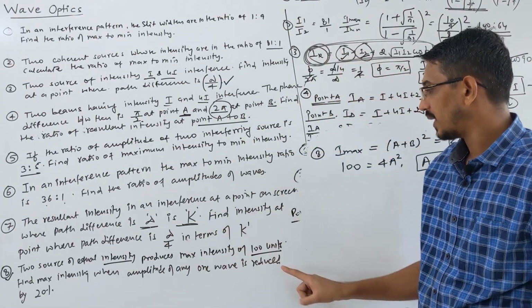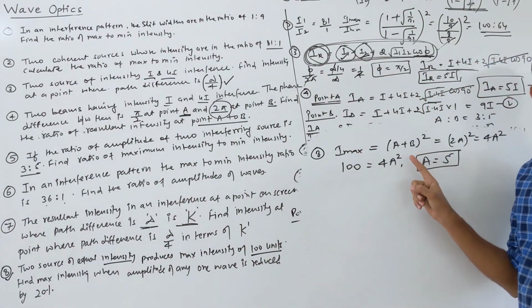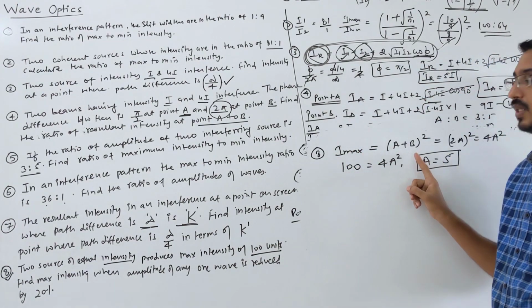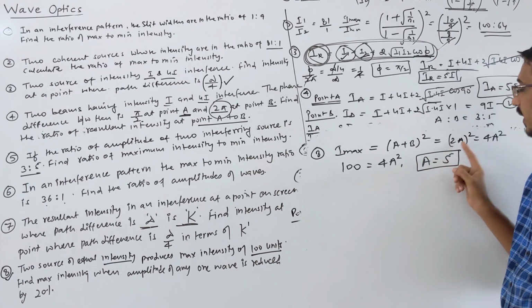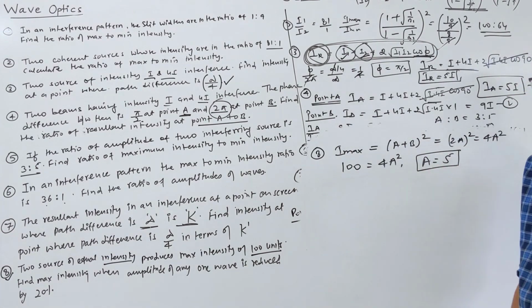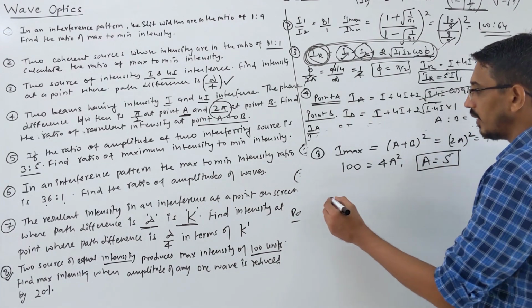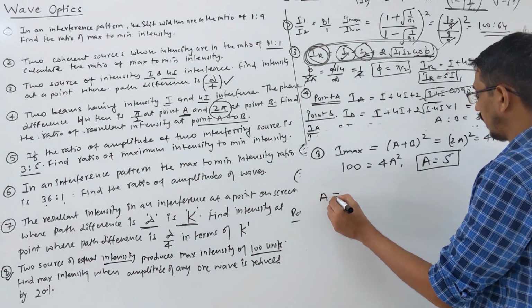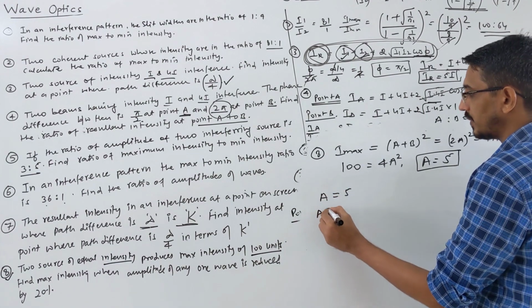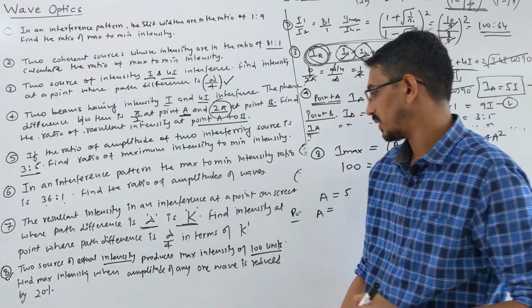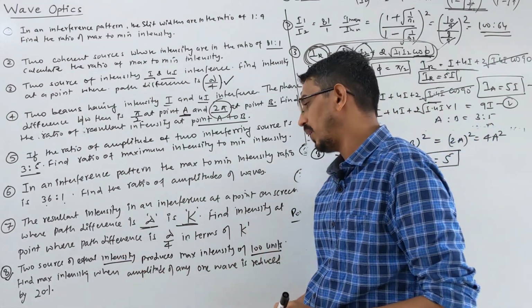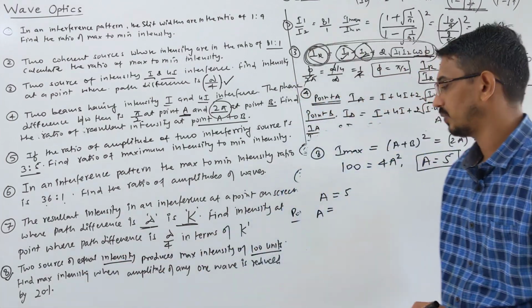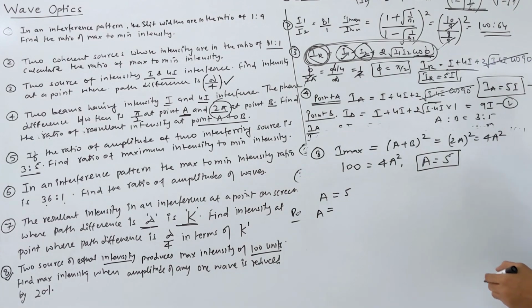So their maximum intensity is given by the formula A plus B square, where these are amplitudes. Both are equal. You can find now the amplitude of the wave. Now what is said? The amplitude of one wave we keep at 5 only, but the second wave is reduced by 20%. The amplitude of any one wave is reduced by 20%. Reduced by 20% means remaining 80%.